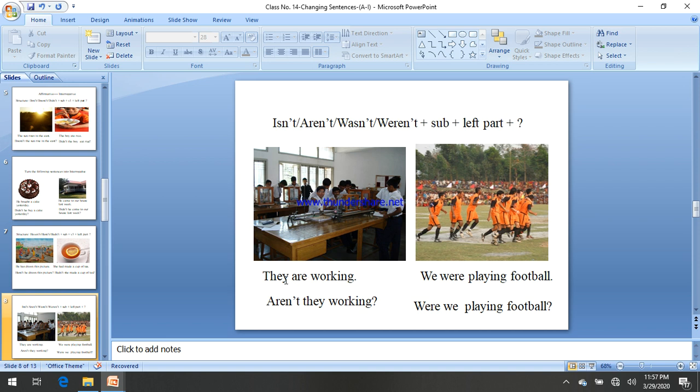They are working. This one is affirmative, and there is the auxiliary verb are. Then we have to bring this auxiliary verb to the first place by following this structure. Are, and then add not: are not in short form is aren't, and then subject they, aren't they, and then the rest, working. We were playing football. Were plus not.